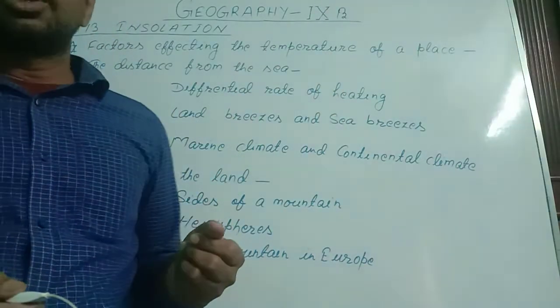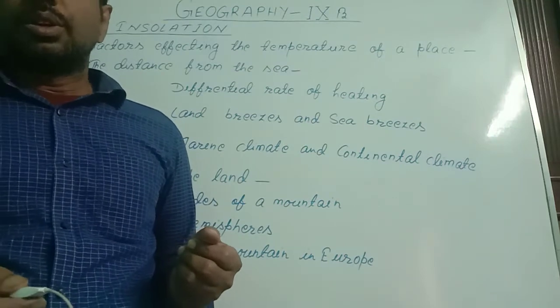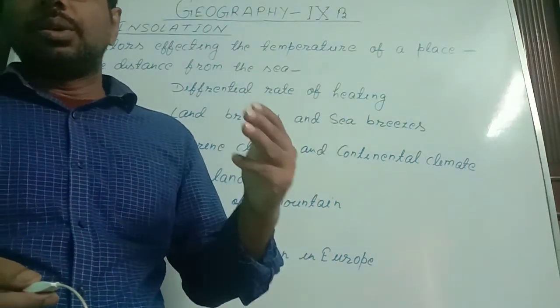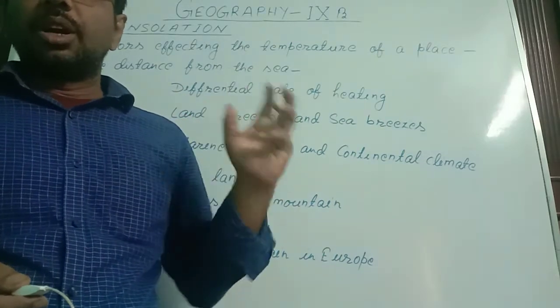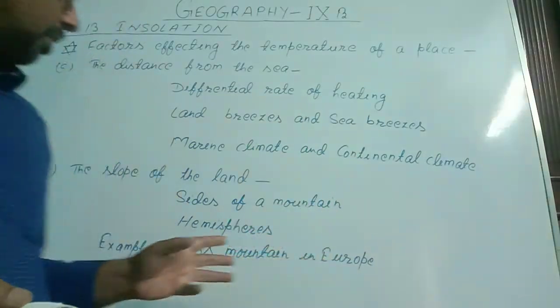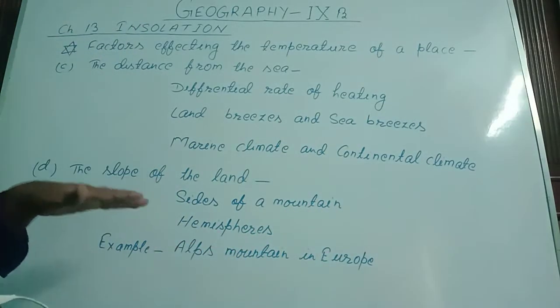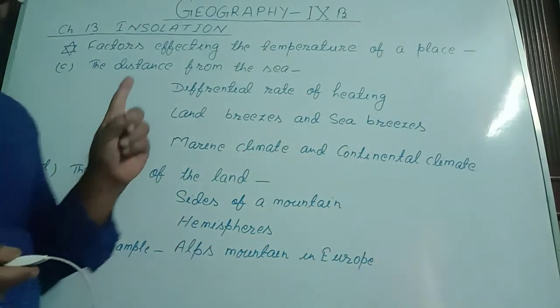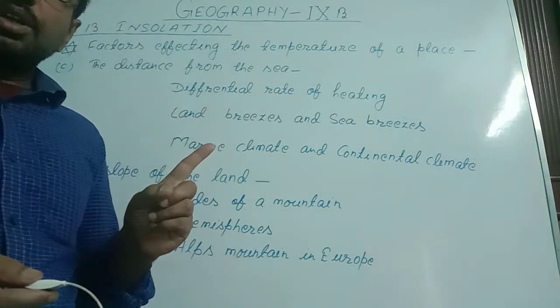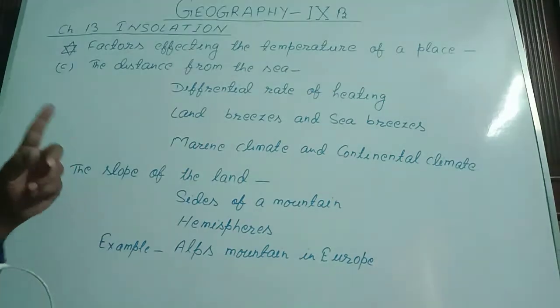But in the southern hemisphere, the mountain sides that face towards the north will get more temperature compared with the sides of the mountain that face the south. So in this way we see that on the same mountain, different sides have different temperatures.